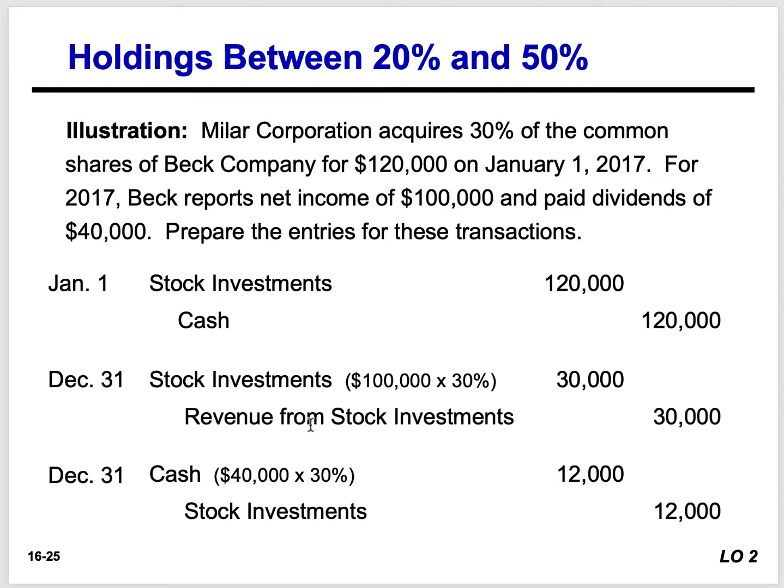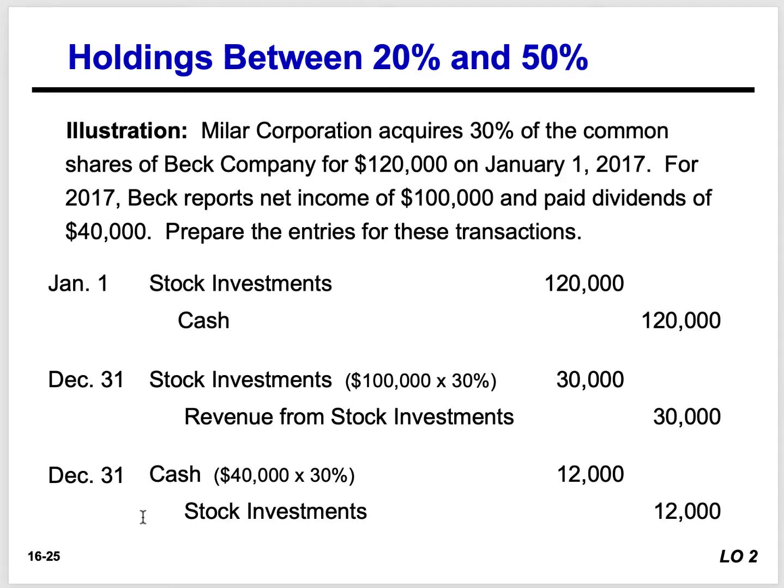So we debit stock investments for 30% of $100,000, which is $30,000. What do we credit? We credit revenues from stock investment, $30,000.